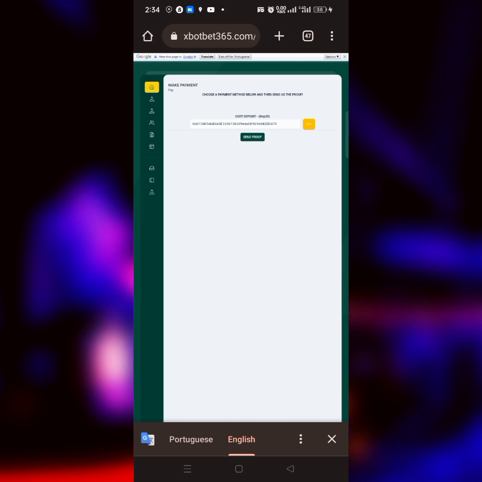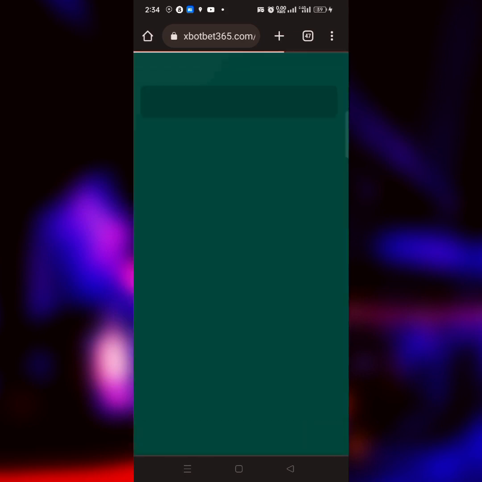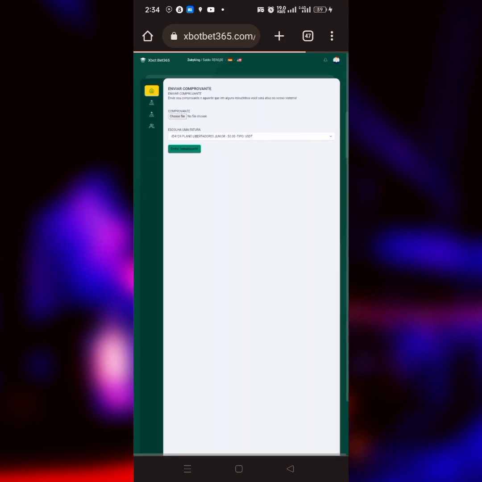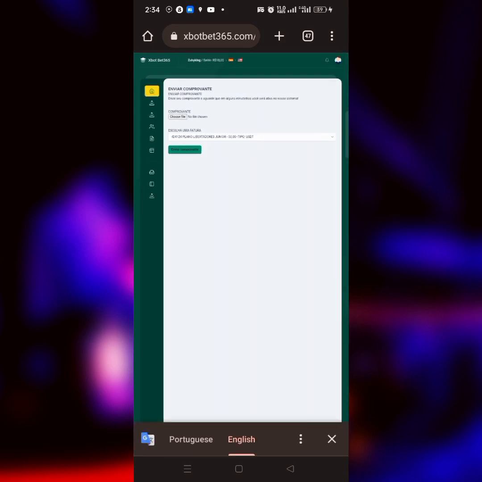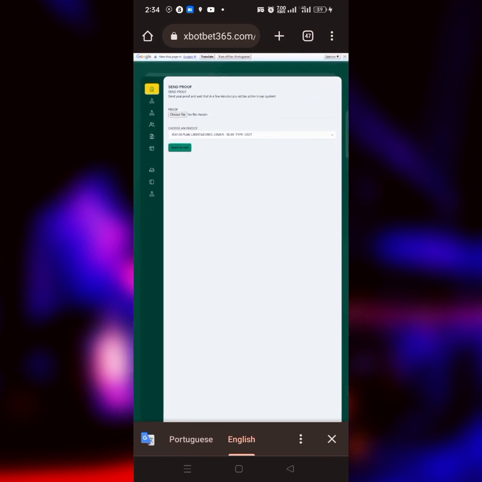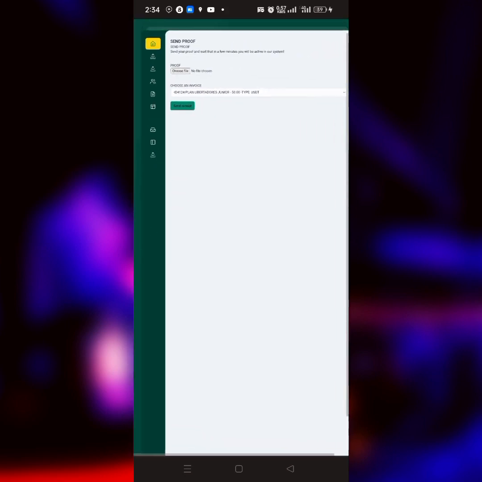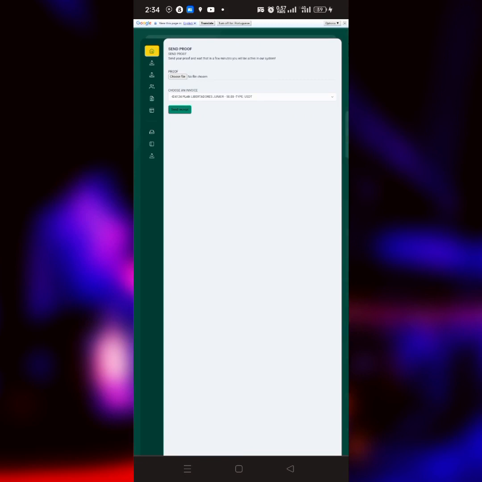And once you're done activating it, screenshot it on your app, from your wallet address that you made the deposit. Screenshot it and click on this place that says send proof. It's going to load you to where you will have to select the file. Click on this place that says choose file, and then select the screenshot that you made about the particular website. And then once you're done with it, click on this place that says send receipt, and you will be credited. Your account on the platform will be credited after the review.